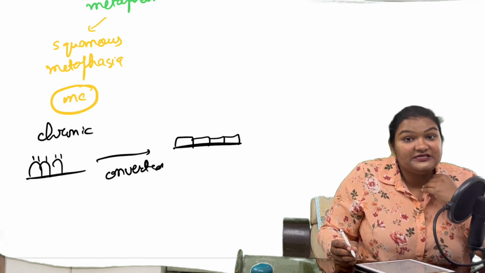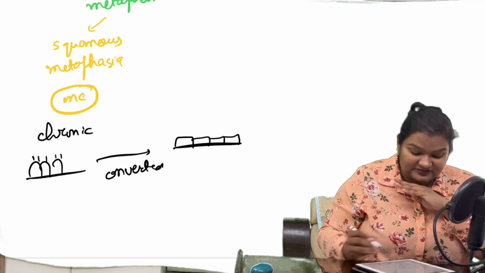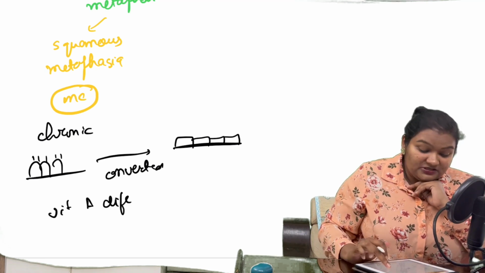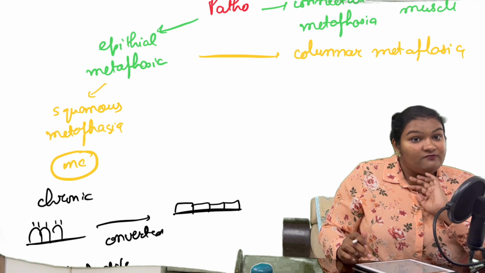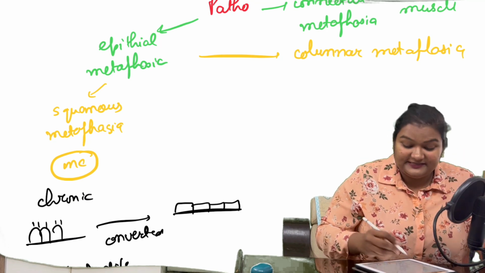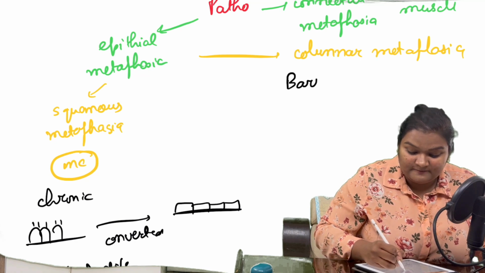It is also seen in vitamin A deficiency, right? So this is the most common type of metaplasia. Then we have columnar metaplasia. Columnar metaplasia is seen in Barrett's esophagus.